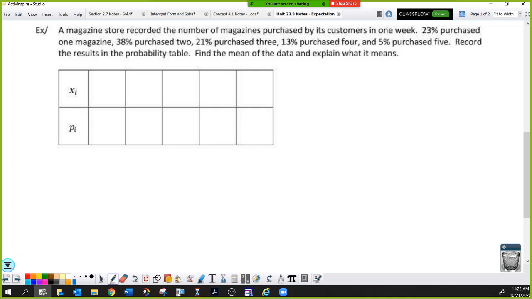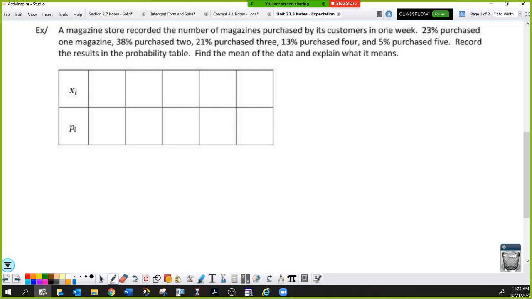A magazine store recorded the number of magazines purchased by its customers in 1 week. 23% purchased 1 magazine, 38% purchased 2, 21% purchased 3, 13% purchased 4, 5% purchased 5. I feel like we just did this. We did it yesterday. We drew a bar graph for this one, and we found the mean and the mode. We didn't find the mean specifically. That's because the mean is an expected value.